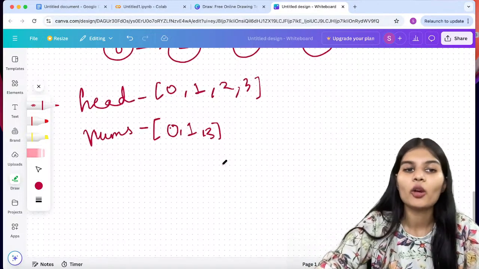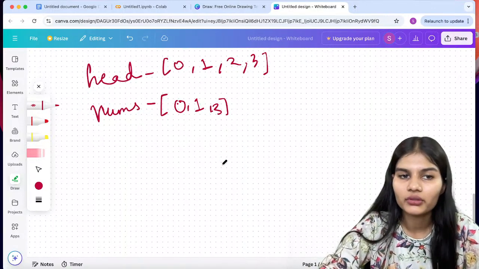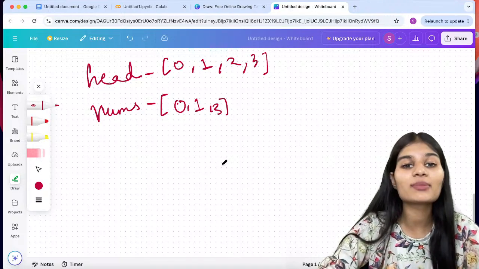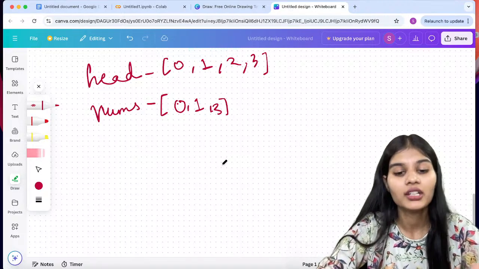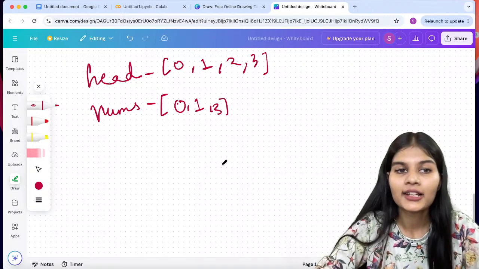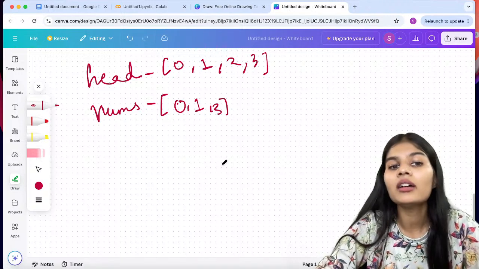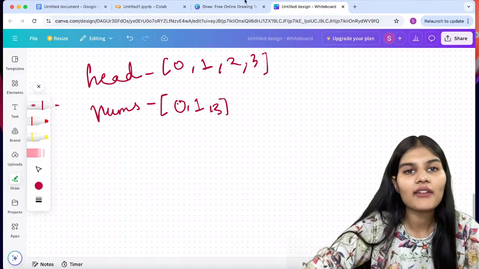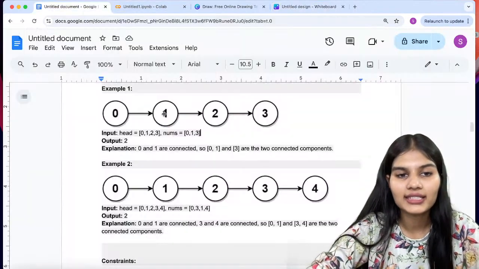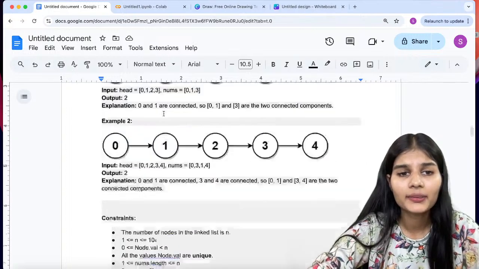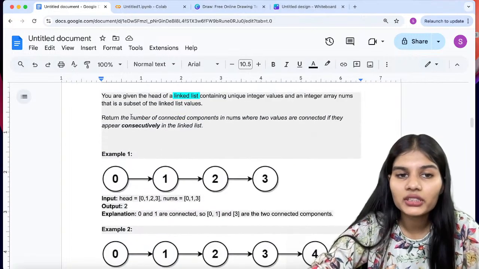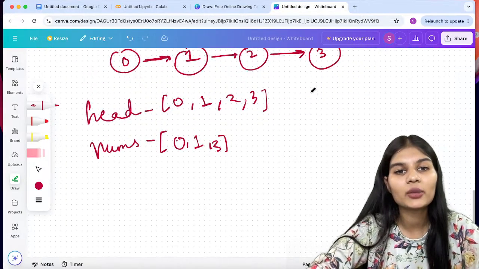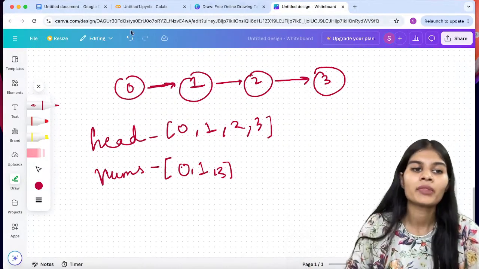Now nums is that subset I was talking about, and head is my linked list from the question. So in the question we were given a linked list and a subset of that particular linked list. Now in the final result we just have to return the number of connected components. A connected component means whatever numbers are connected with each other.